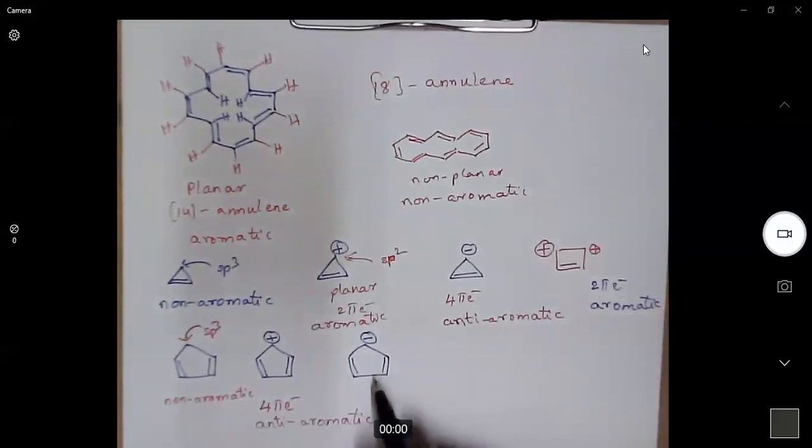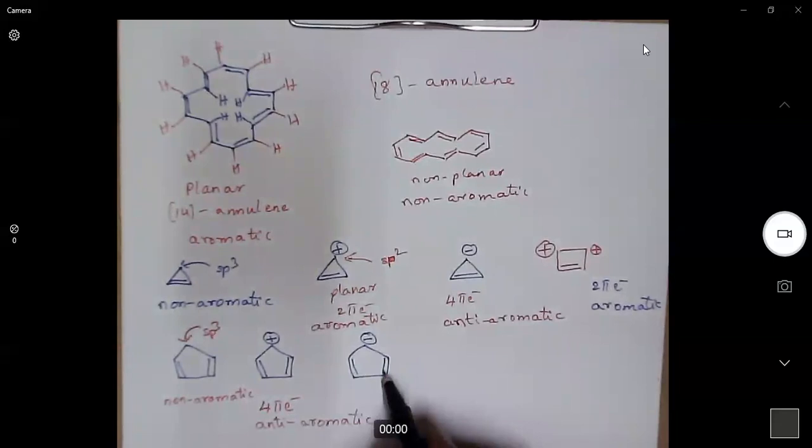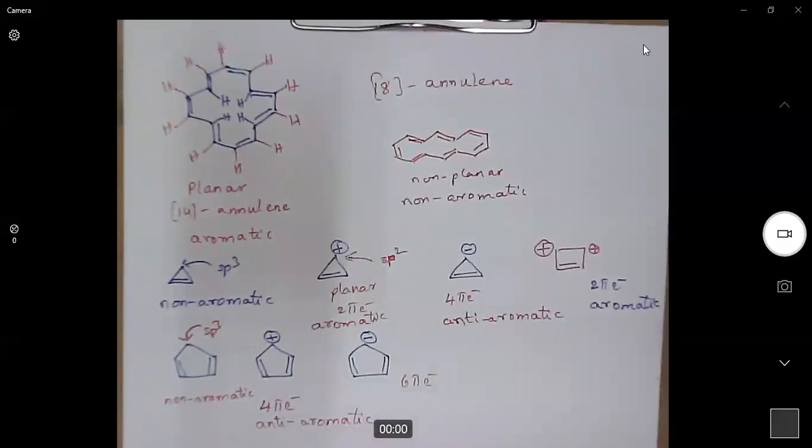Look at this cyclopentadienyl anion. It is having two double bonds, so 2 into 2, 4 electrons, and a negative charge. Negative charge means 2 electrons. So a total of 6 pi electrons. Though a negatively charged carbanion structure is sp3 hybridized and non-planar, in cyclic systems it becomes planar.